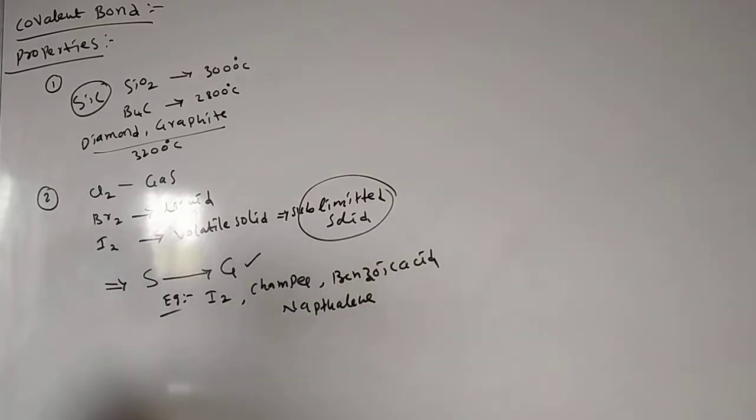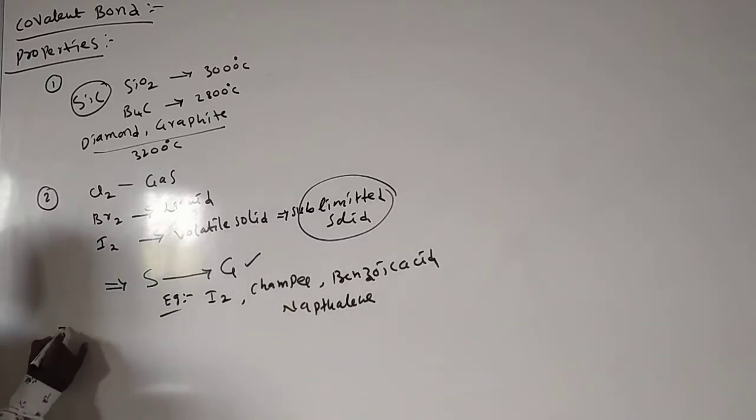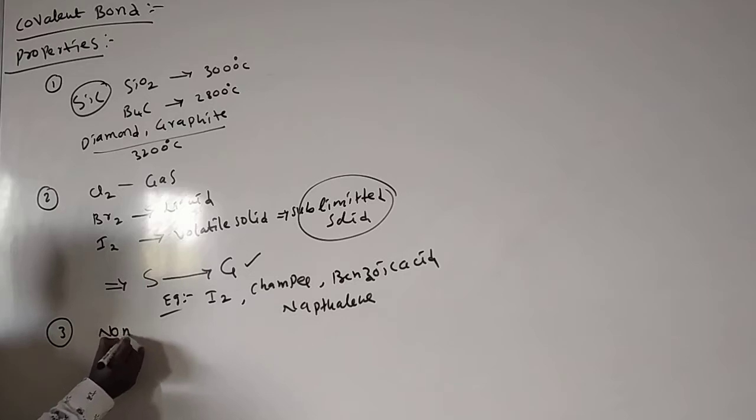What is the meaning of sublimation? The conversion of solid into gas without a liquid phase we call sublimation. And here, all covalent molecules are non-polar.